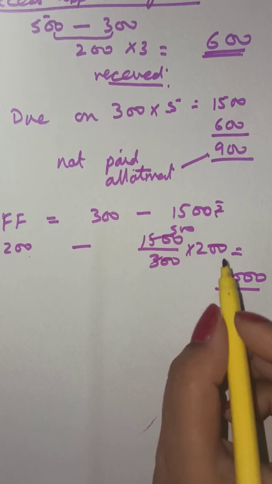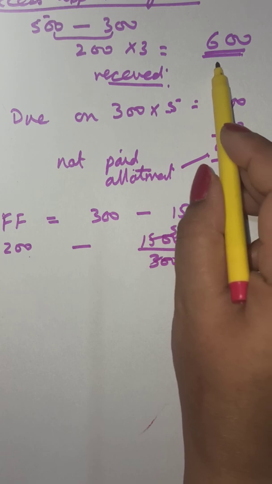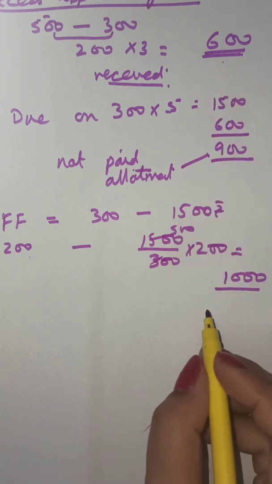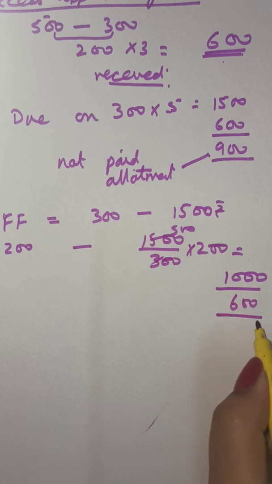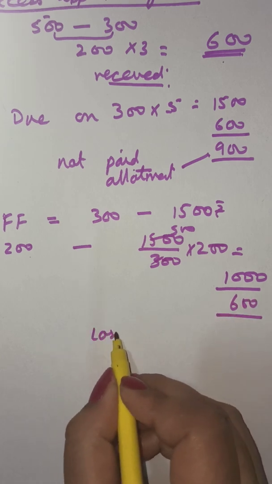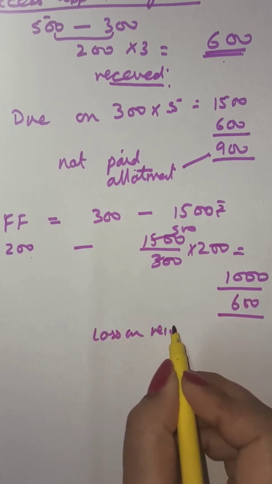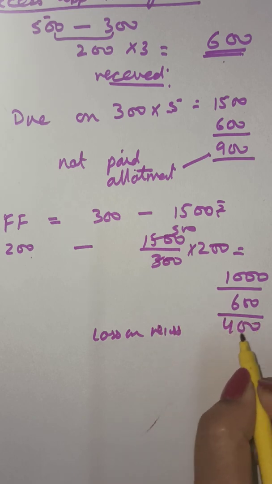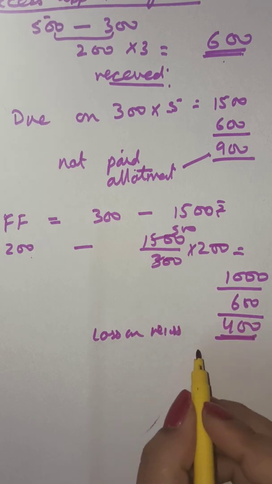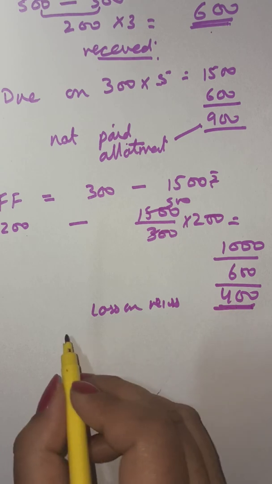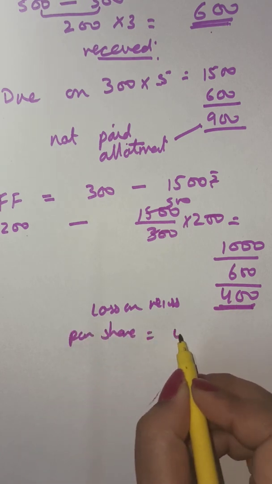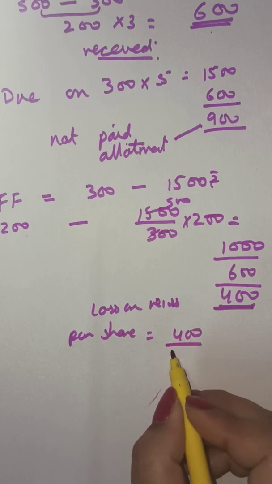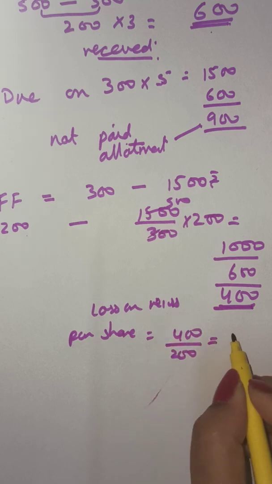And the money that was not received on these will not be received, with 600. So we reduced this 600, that will not be received now. So the loss on reissue will be rupees 400. If the total loss is 400, then what is the per share loss for the 200 shares that are getting reissued?